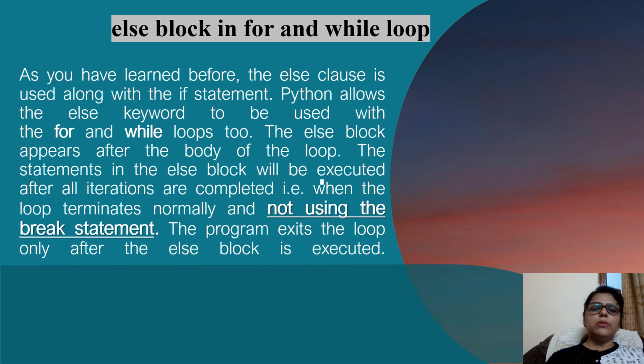Now we will be talking about the else block in for and while loop. We have understood the else clause in the if statement. Now Python is the only language that allows the else keyword to be used with the loops, that is both the for and while loop. The else block is written after the entire body of the loop. The statements inside the else block will be executed after all the iterations are completed. That means when the loop is terminating normally and the loop is not terminated using the break statement. That means the loop has completed all the iterations. Only in that case the loop else is executed.